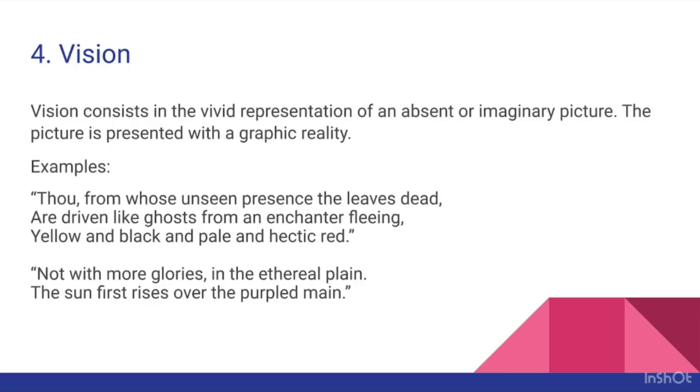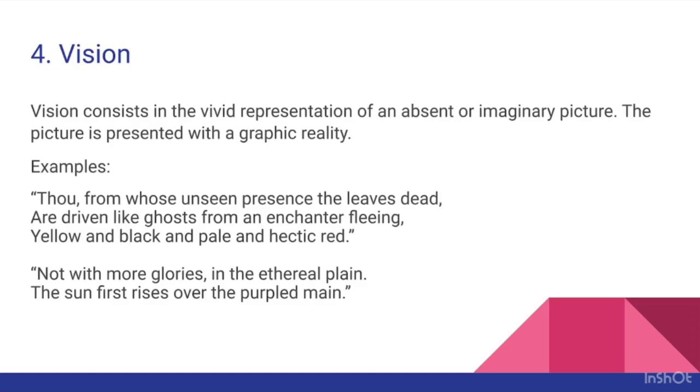Thou from whose unseen presence the leaves dead are driven like ghosts from an enchanter fleeing, yellow and black and pale and hectic red. So these lines are taken from Ode to the West Wind. So you can see the scene happening before you, right? This is the quality of a vision, where the picture is presented with a kind of graphic reality. Okay?